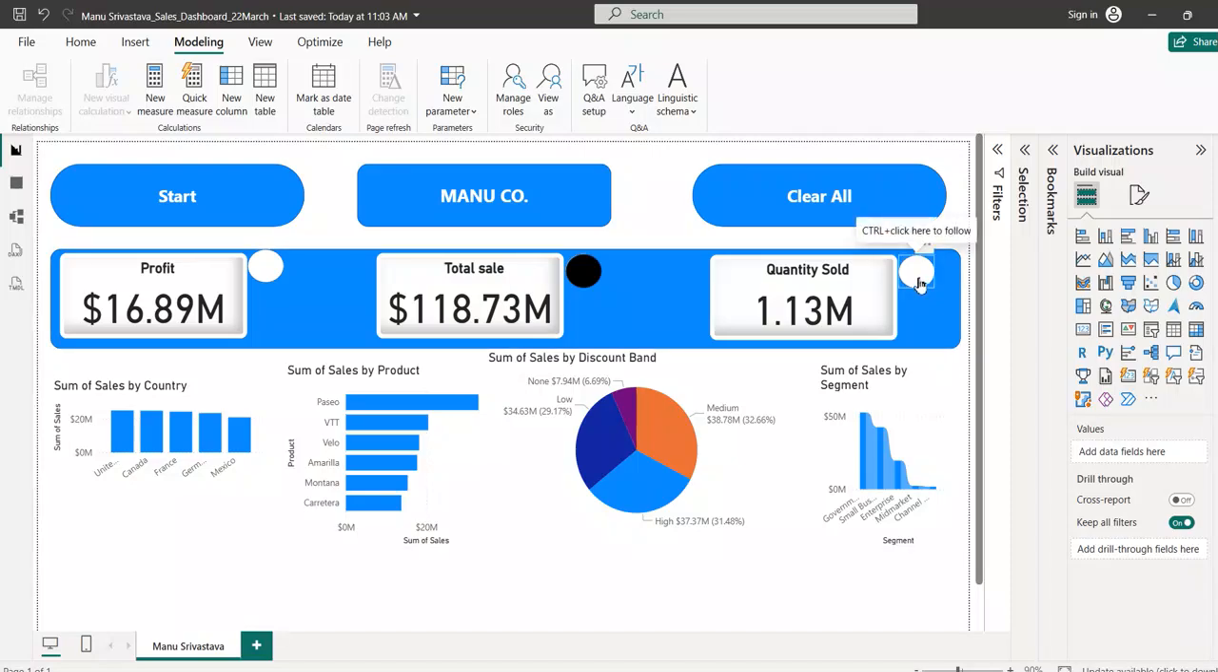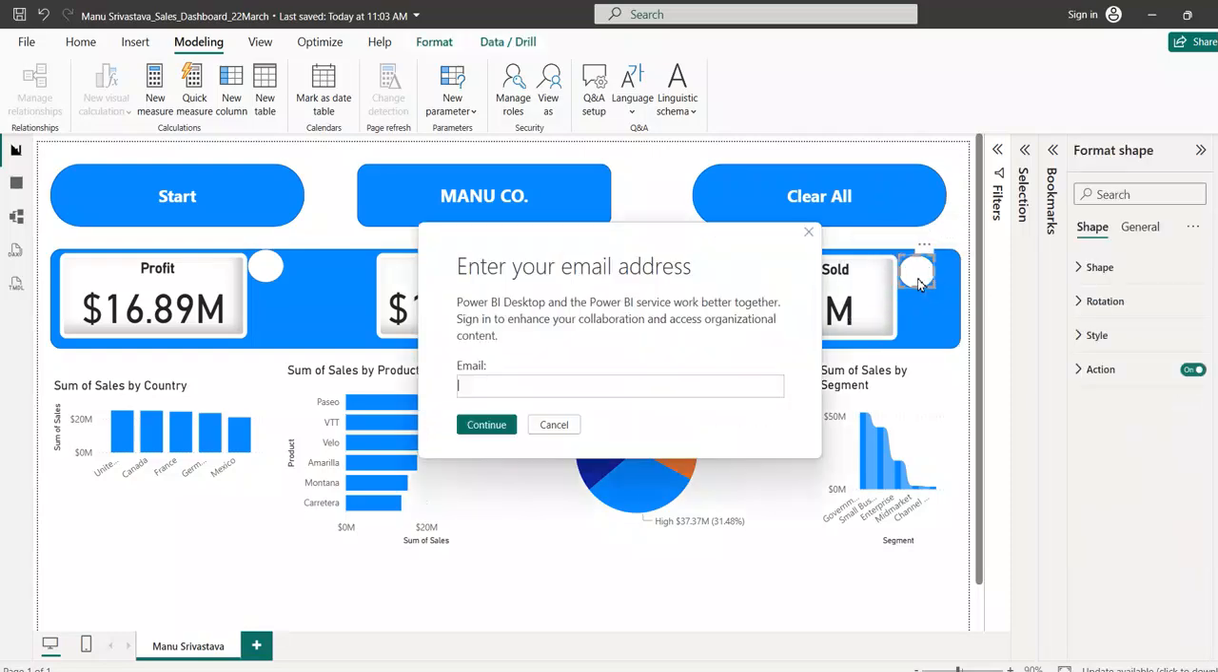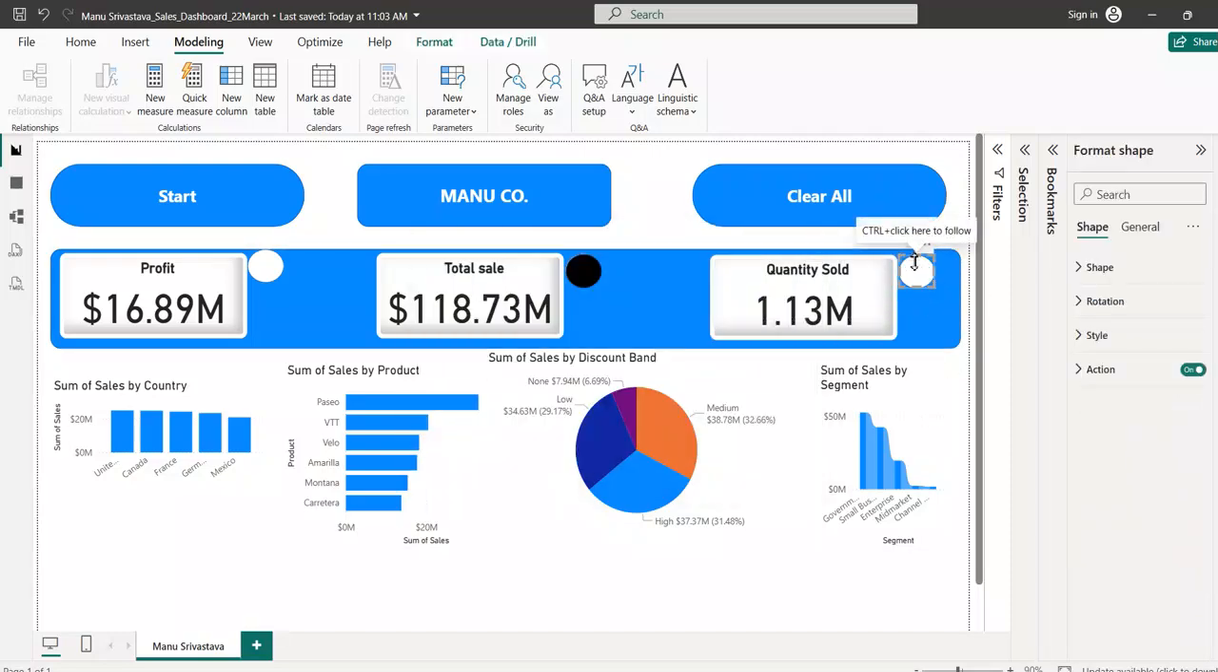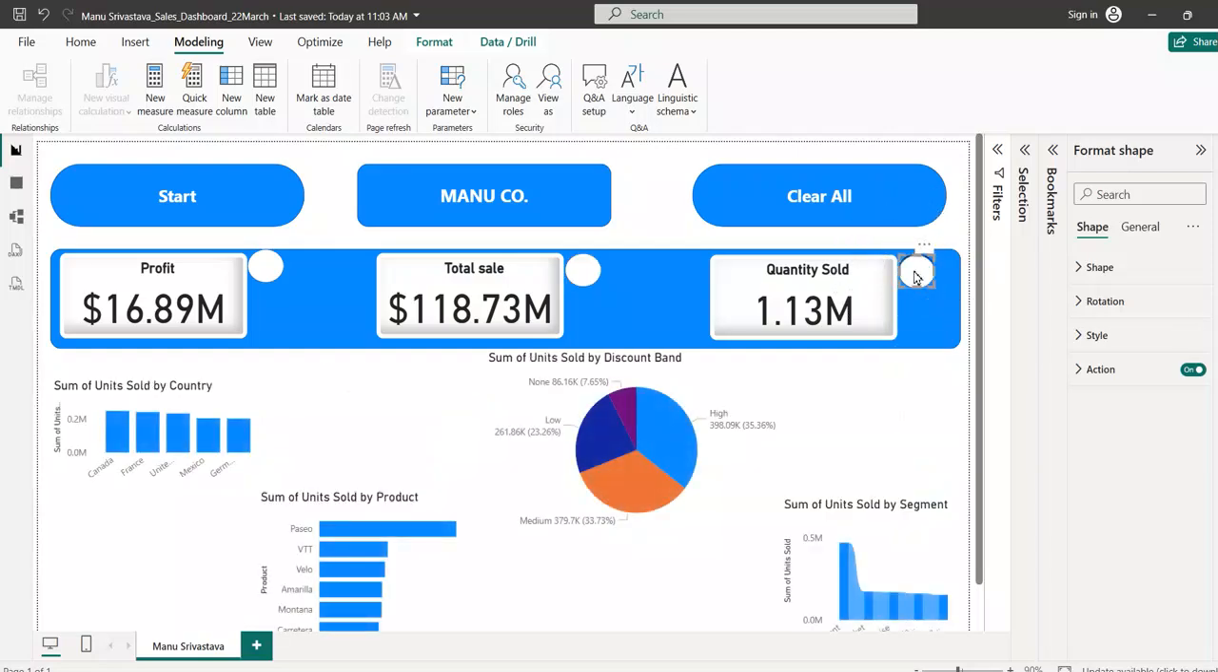And if I want to show you my visualizations with quantity sold, I select this bookmark and I have everything with the quantity sold. So this is how this works, friends. There are very wonderful features in Power BI, and it is very easy to learn and explore as well. And this is how it works.